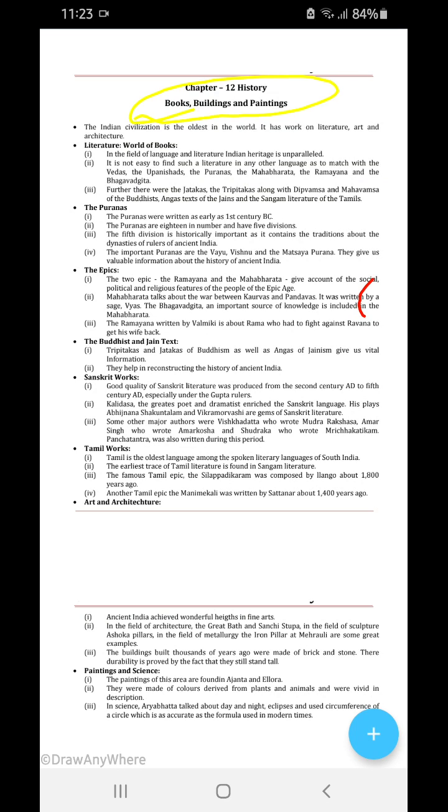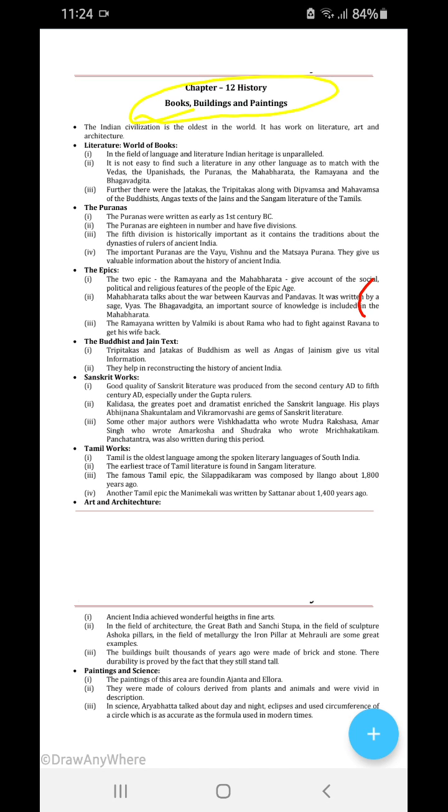The Puranas were written in the first century BC. The Puranas were 18 in number and each had 5 divisions. The fifth division is historically important as it contains the traditions about the dynasties of rulers of ancient India. The important Puranas are the Vayu, Vishnu and Matsya Puranas. These three are the most important, and they give us valuable information about the history of India.